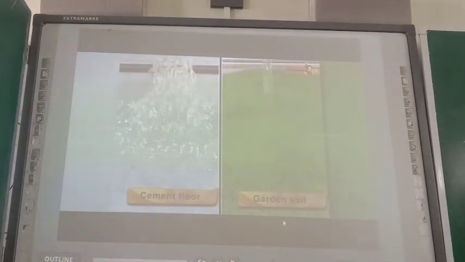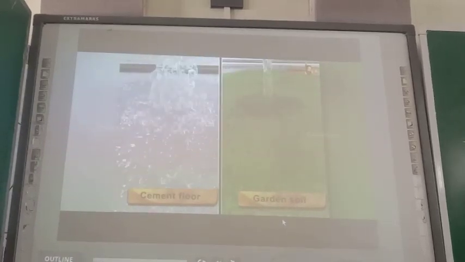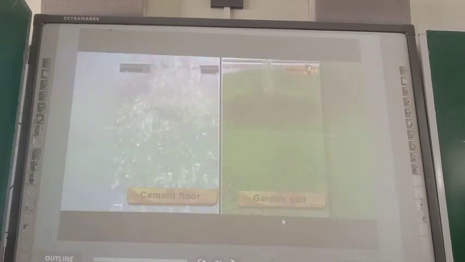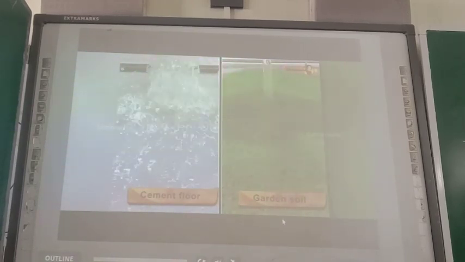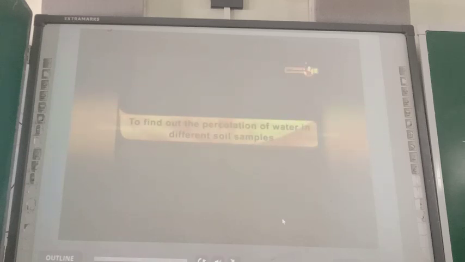If we spill water on a cement floor, it stays there for a long time. If we spill water on garden soil, it quickly gets absorbed. This is because water can easily seep into the soil but not the cement floor. But is the percolation rate of water the same for all types of soil? Let us find out through this experiment whether the percolation rate of water is the same in different types of soil.